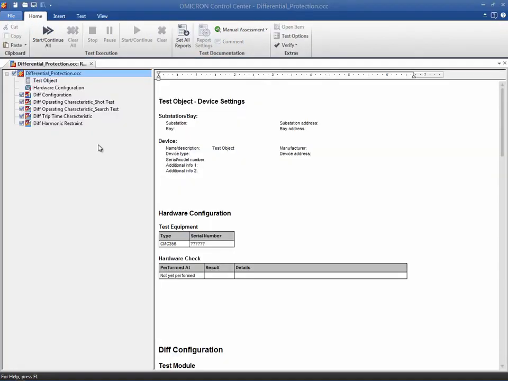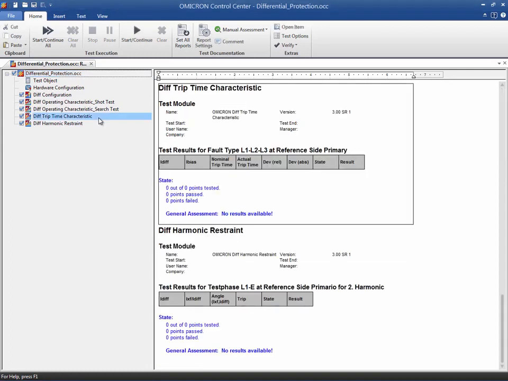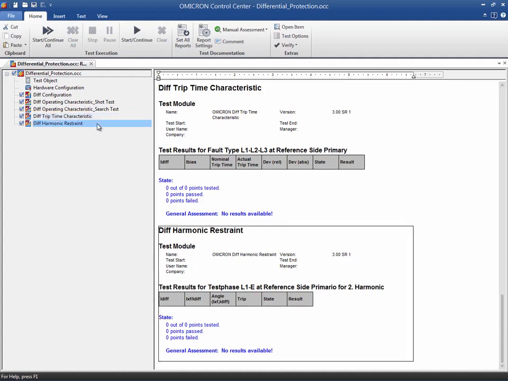In this tutorial, we will introduce two test modules, diff trip time characteristic and diff harmonic restraint. The diff trip time characteristic test module checks the trip time of the protection device. The diff harmonic restraint module tests the behavior of the differential protection for the harmonic restraint.